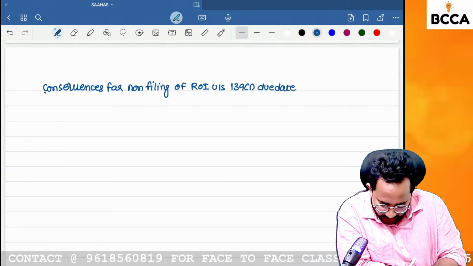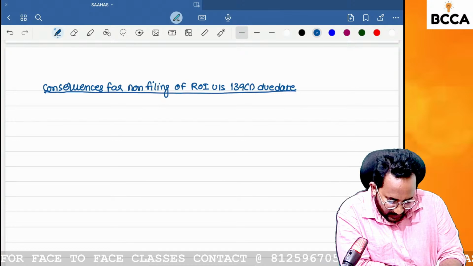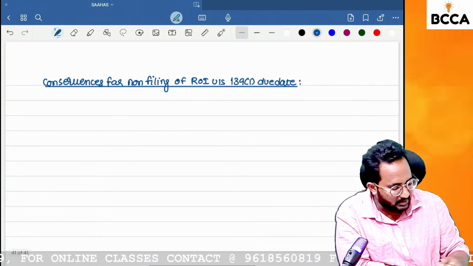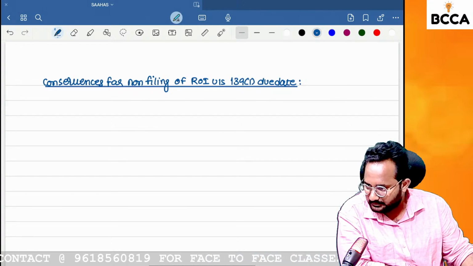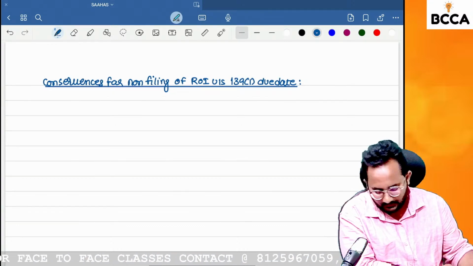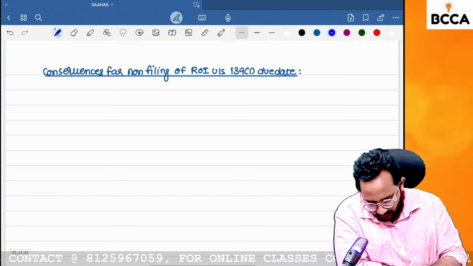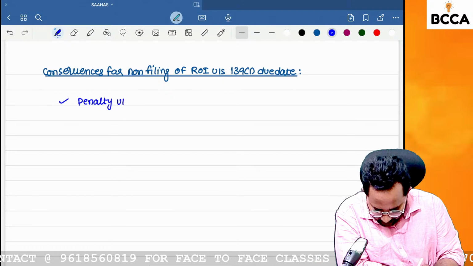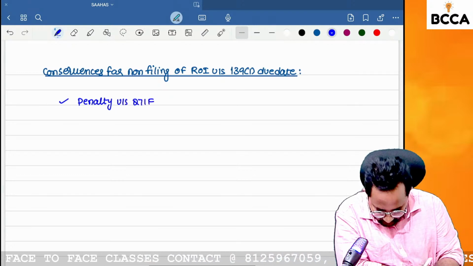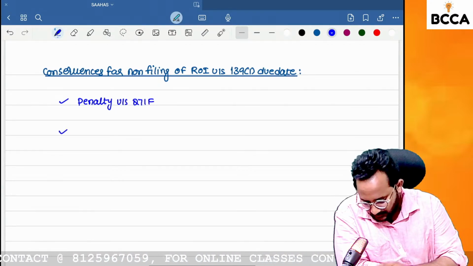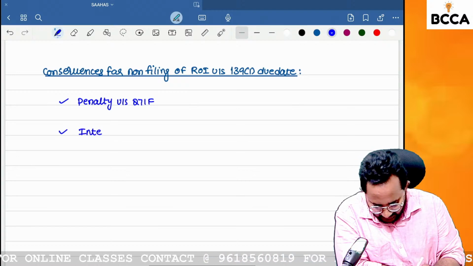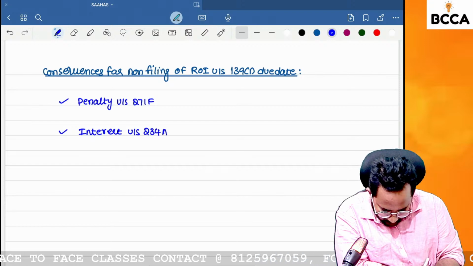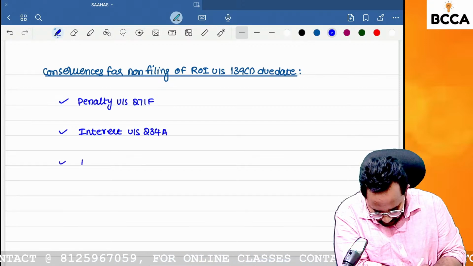If you file, okay. If you have not filed within the due date, then what are the consequences we have to face? Yes, ma'am. First consequence, you have to pay the penalty under section 271F. Second one, you have to pay the interest under section 234A.